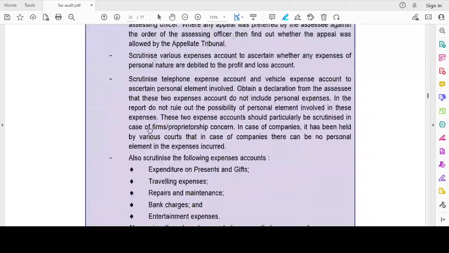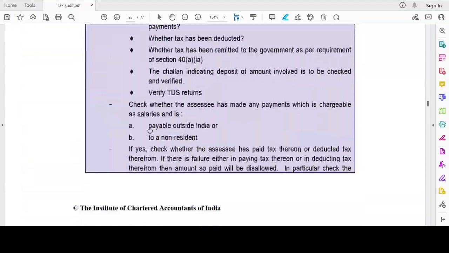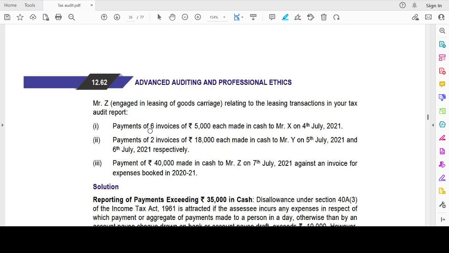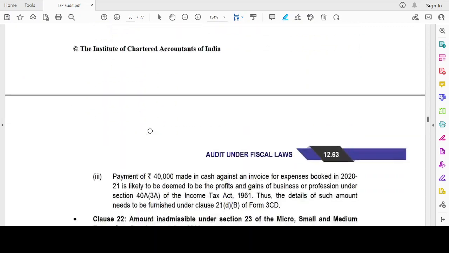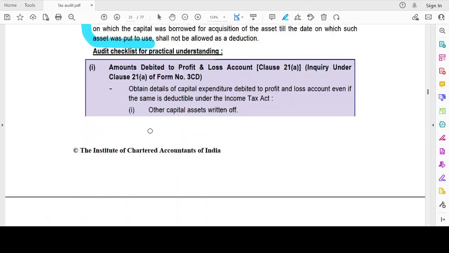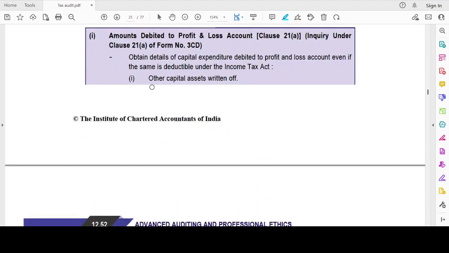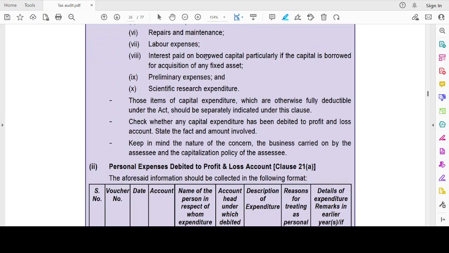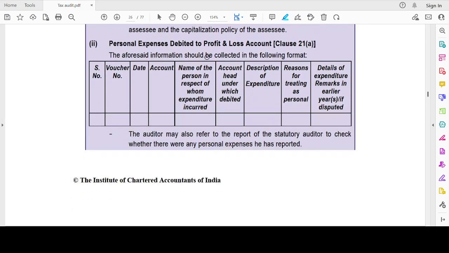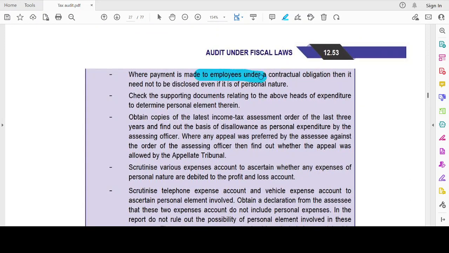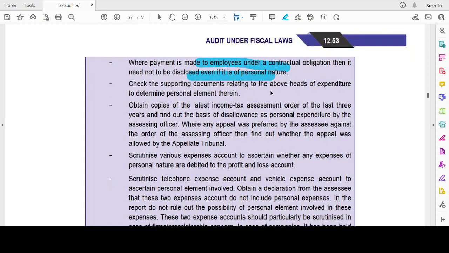So let's understand this. We have a good amount of examples here. Let's quickly go over it. Just one or two examples we will see. For example, the capital expenditure could be the capital assets written off. And personal expenses could be payments to an employee. If not, even this personal, HR has to disclose it like that.